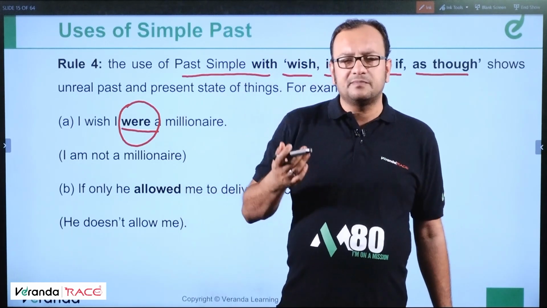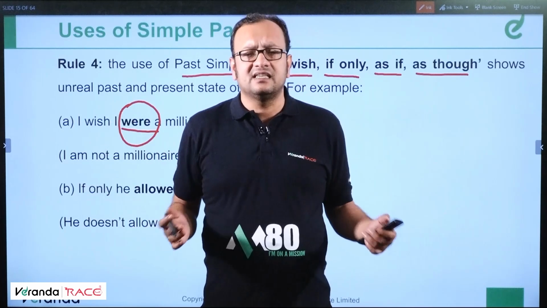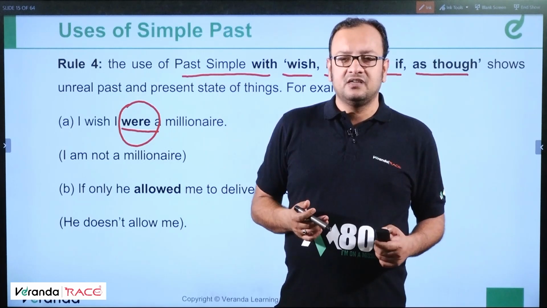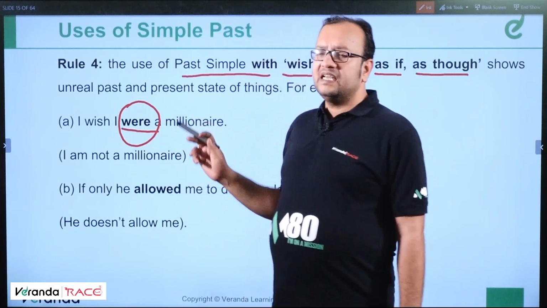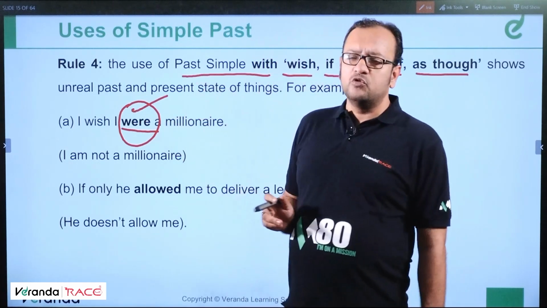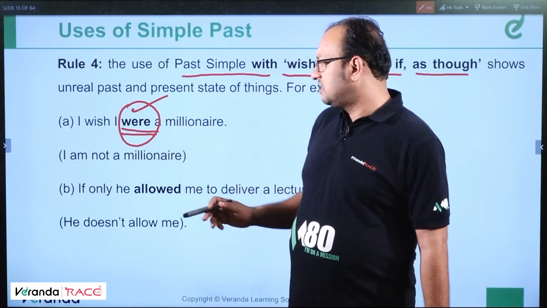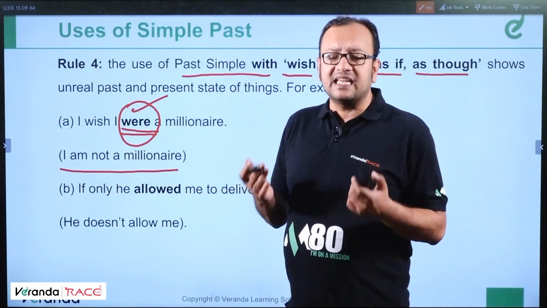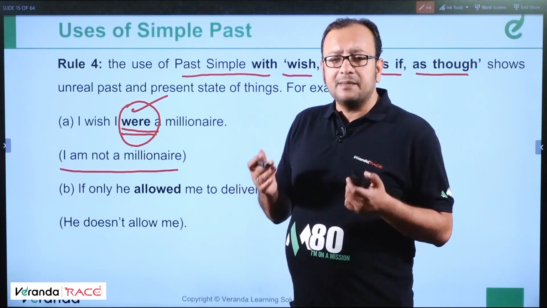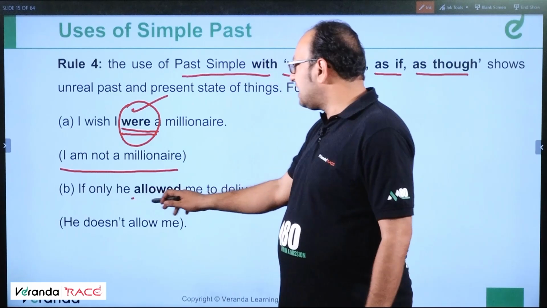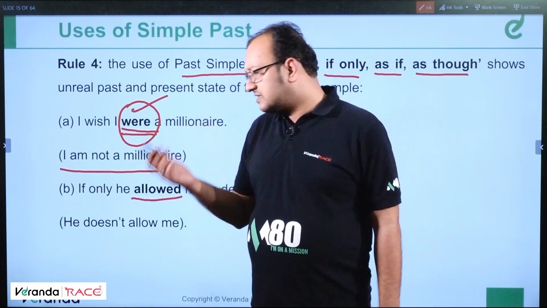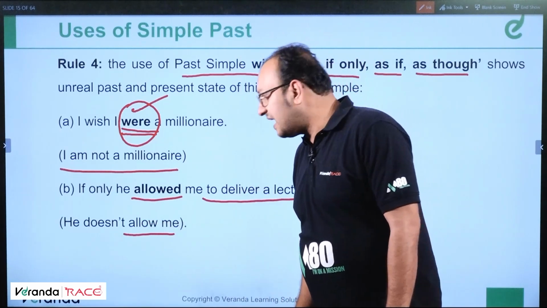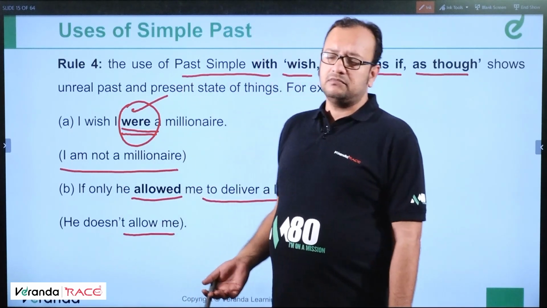The meaning of the subjunctive mood is something unrealistic, imaginary. I wish I were a bird. I wish I were an author. So if you say, I wish I were a millionaire, it means this word is in a subjunctive mood, which is again a part of simple past only. It means I'm not a millionaire. It's just a wish, imaginary thing. Getting a point? Okay. If only he allowed me to deliver a lecture. It means that he doesn't allow me. So it's in past subjunctive mood and it's simple past basically.